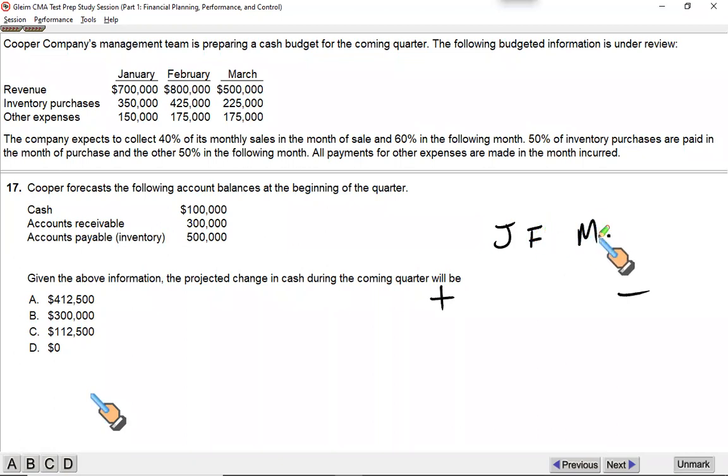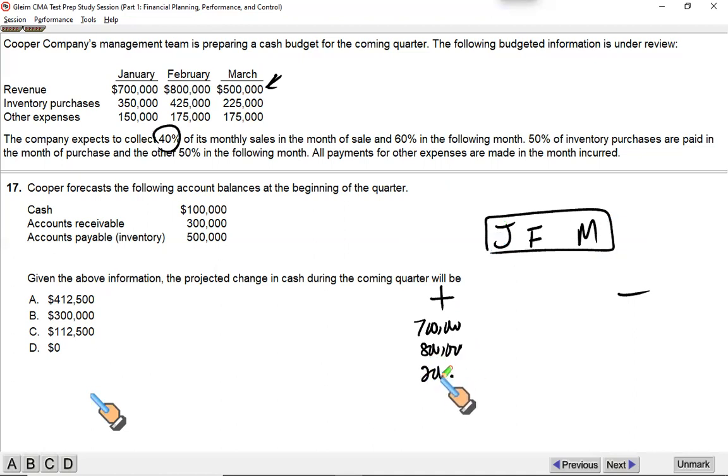Now listen to me very carefully. What you sell in Jan is collected within Jan, Feb. What you sell in Feb is collected within Feb and March, which means these two amounts are collected fully, 700,000 and 800,000. But what you sell in March, only 40% of this will be collected within March because we are talking about these 3 months only. So 40% of 500,000 means you're going to collect just 200,000 from the March sale.